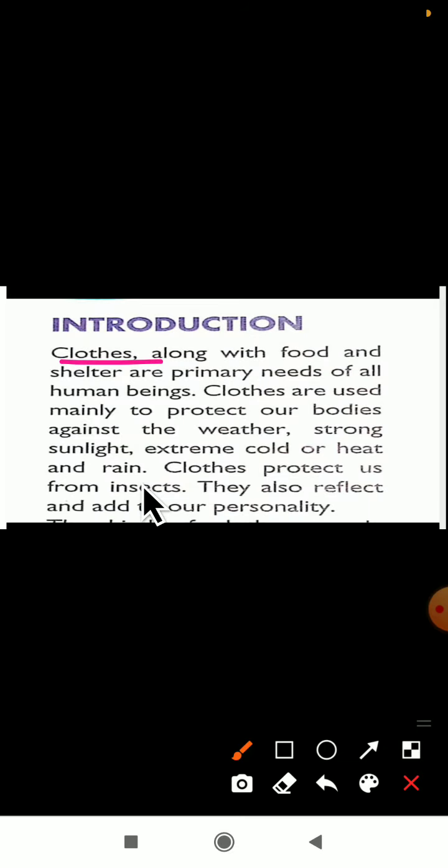Clothes also protect us from insects. They also reflect and add to our personality. Even they will give looks to our body. By wearing a different variety of clothes, our personality will look good.